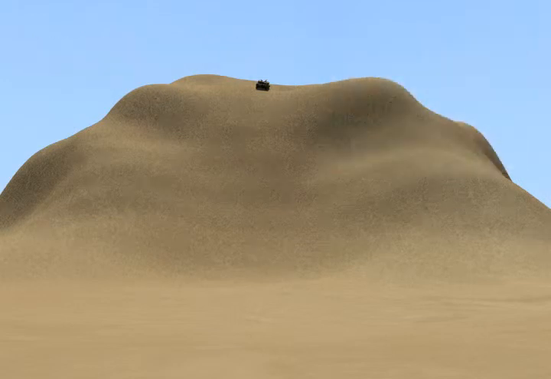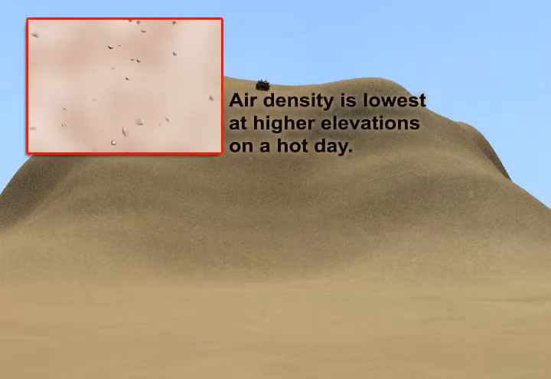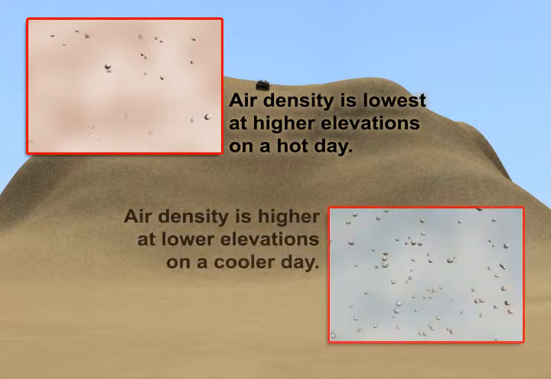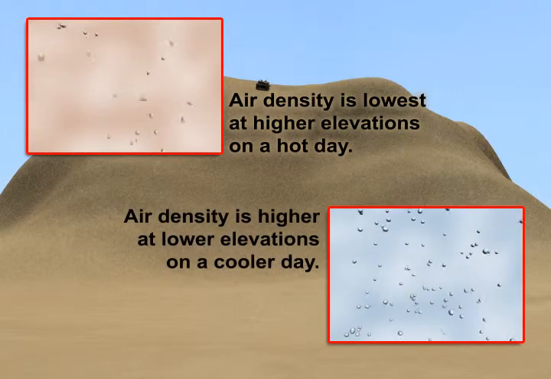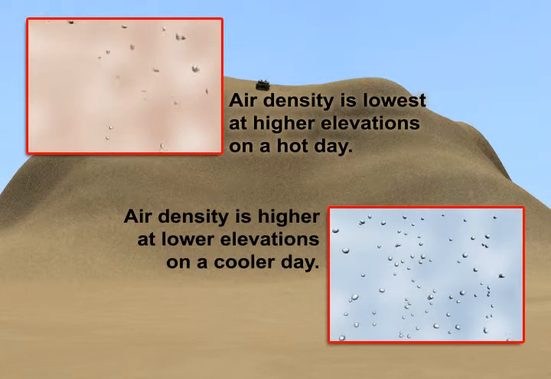The Fire Control System, or FCS, uses manual inputs for both air temperature and barometric pressure to compensate for air density. Both are calculated and applied to the FCS separately. Either one will affect the other in relation to the intended strike of the round. Air density is lowest at higher elevations on a hot day with a higher temperature and lower barometric pressure. Air density is higher at lower elevations on a cooler day with a lower temperature and higher barometric pressure.